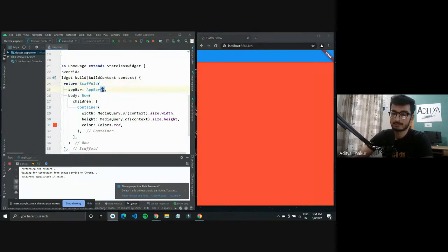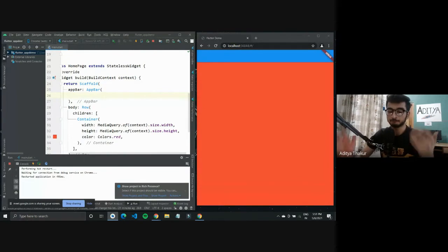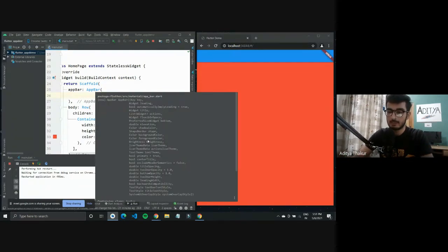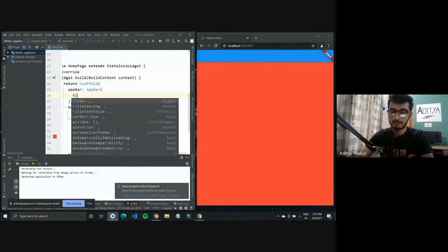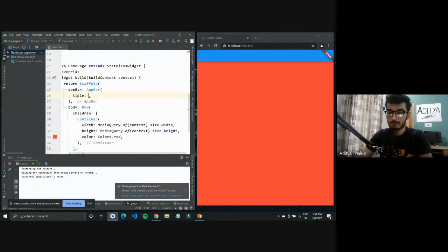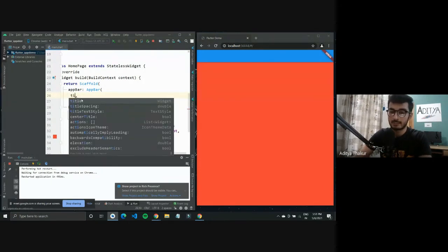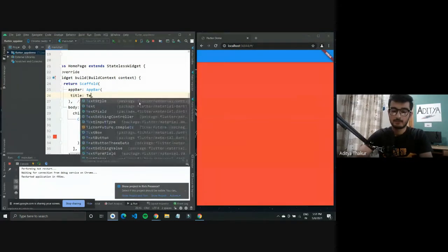It also has certain properties that you can tap into. Again, to know the properties, you can go over to the widget and check out the properties that you want to change, or you can simply type in title, and it would tell you what it takes in: a widget.